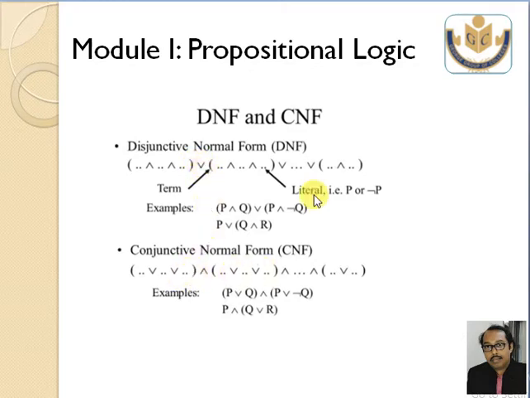When you look at this, one statement, another statement, another statement, all these are statements, but they are separated by AND. When separated by AND, this is conjunctive normal form, and this one is disjunctive normal form.